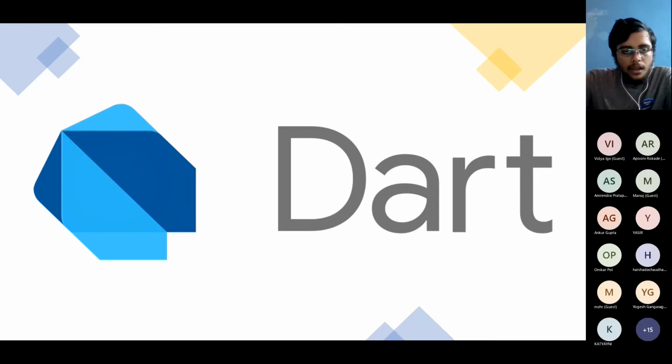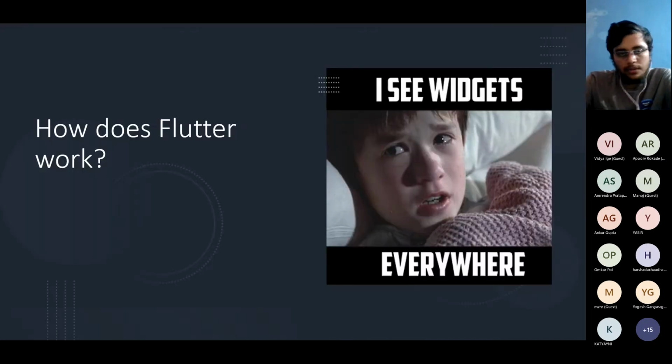In Flutter, if any one of you has done React or any other front-end framework, in React I know that there are things called components. There are React components. You make functions or classes and create components out of them, like buttons and forms and modals, and you present them in the UI. There is a similar concept here called widgets. So basically, everything in a Flutter application is a widget. How does Flutter work?